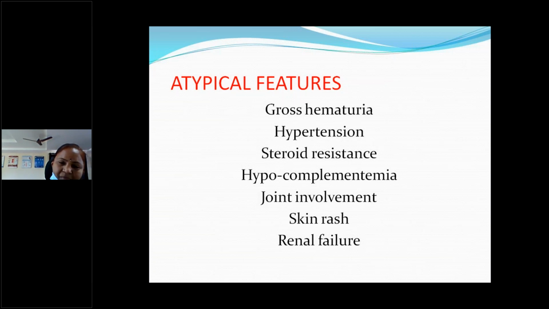Usually minimal change nephrotic syndrome will respond to the steroids. That's why we call it steroid sensitive nephrotic syndrome. But sometimes they won't respond to the steroid. That is called steroid resistance. That also indicates we have to look for the underlying cause and significant lesions in nephrotic syndrome. Hypocomplementemia: complement levels will be normal in case of nephrotic syndrome, but hypocomplementemia indicates there are some significant lesions. And skin rash and renal failure. Rash may be there in SLE and such connective tissue disorders. And if not diagnosed, they may go into renal failure.